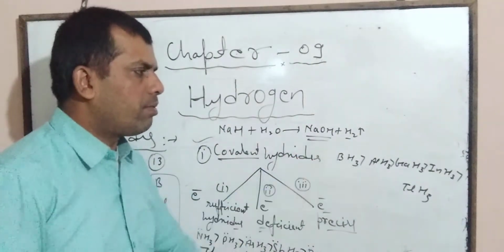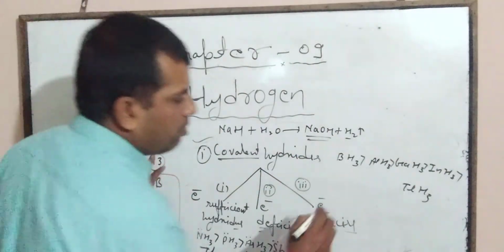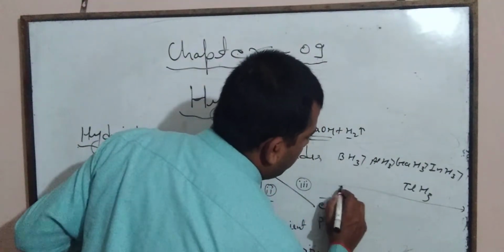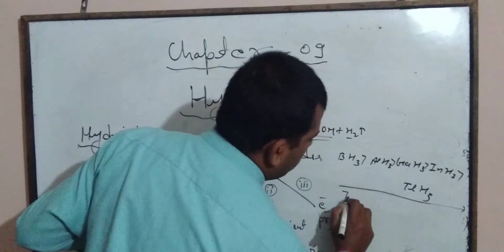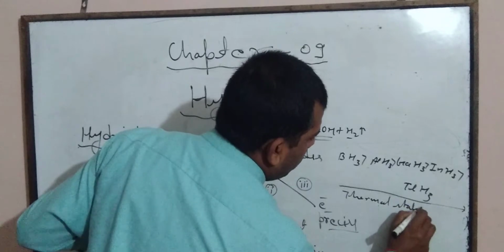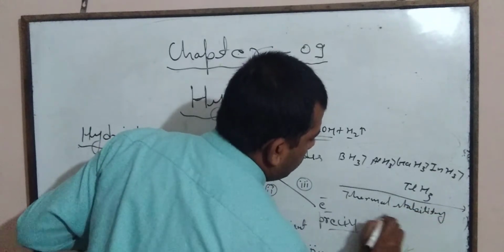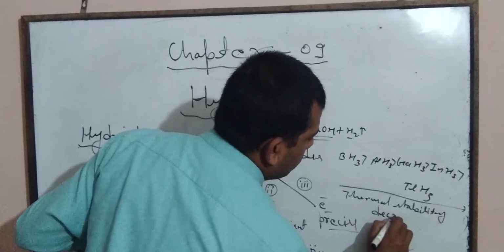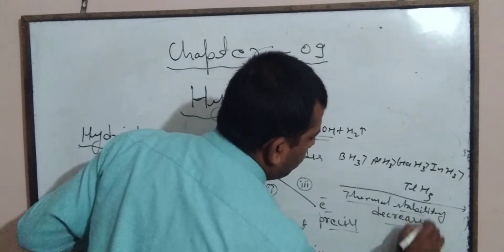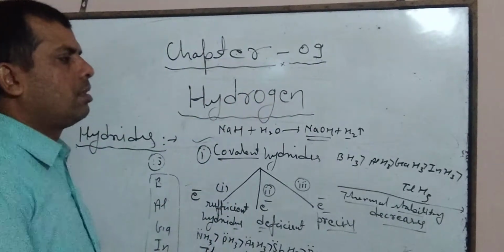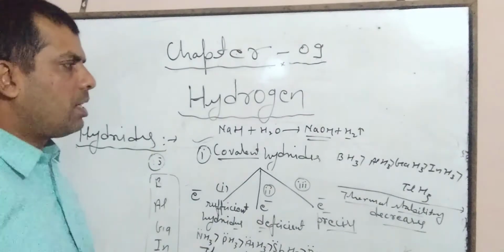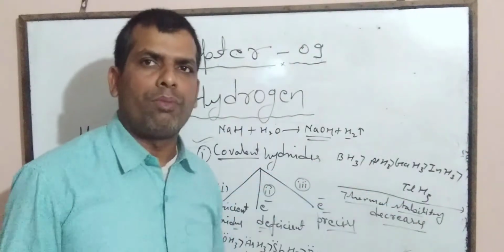Thermal stability of hydrides decreases from top to bottom.